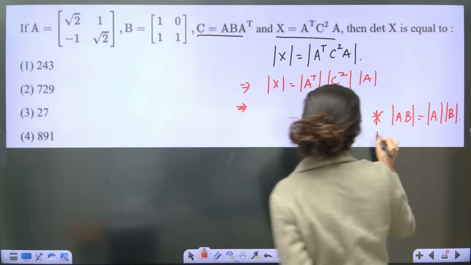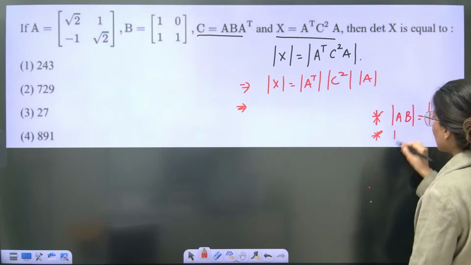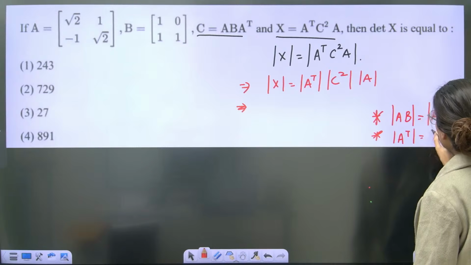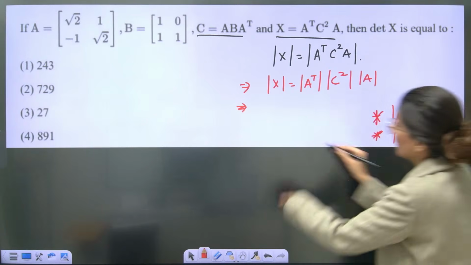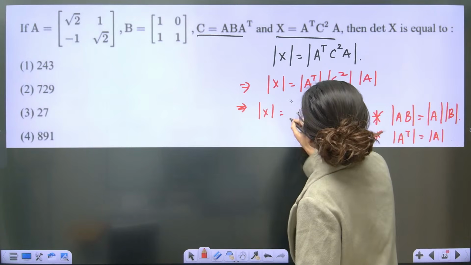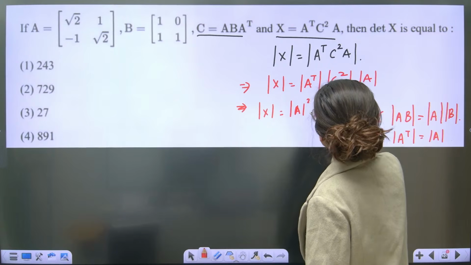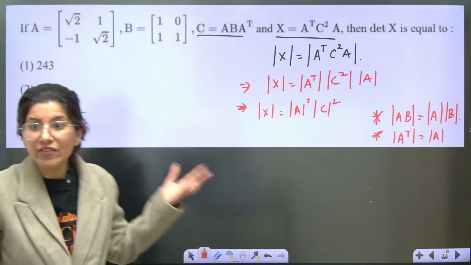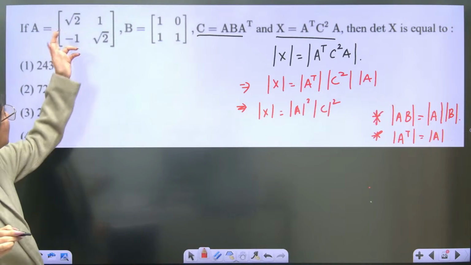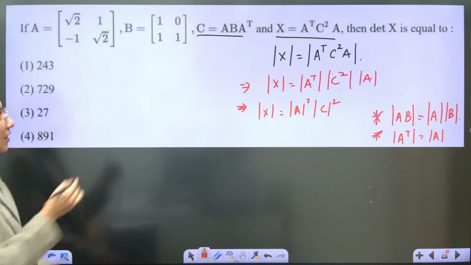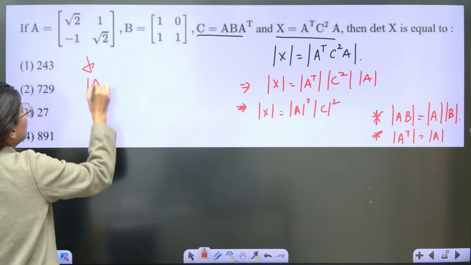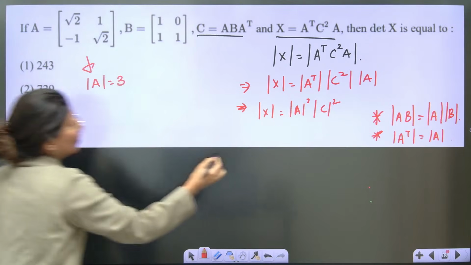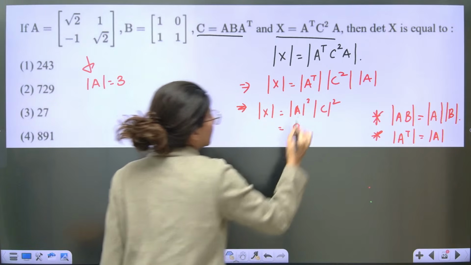You know that determinant A transpose and determinant A are equal. So determinant X is nothing but determinant A square, determinant C square. Determinant A is so obvious, everybody will be able to calculate: 2 plus 1, 3. So determinant A equals 3, and this is 3 square, 9.